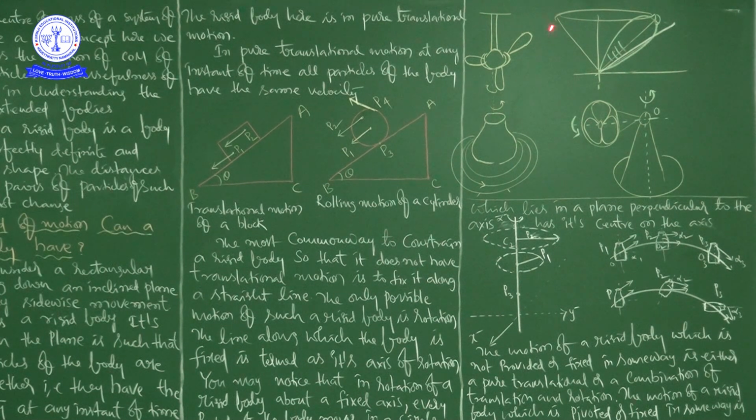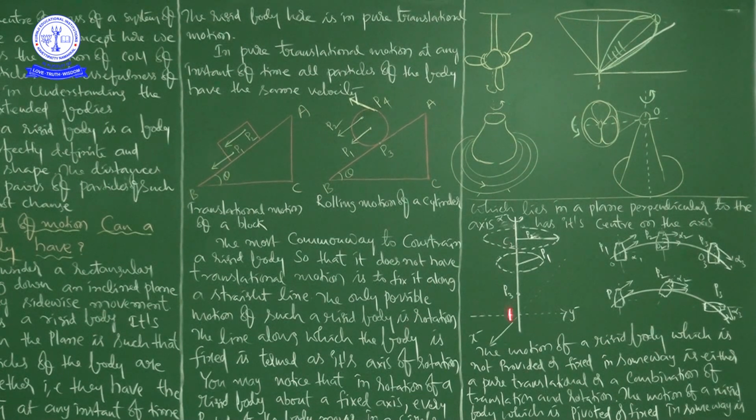Suppose you take another example, a spinning top and an oscillating table fan. If you take the oscillating table fan as an example, here the point O is fixed, but these 3 wings are going to rotate, will be in motion, without changing position completely from one point to another point.